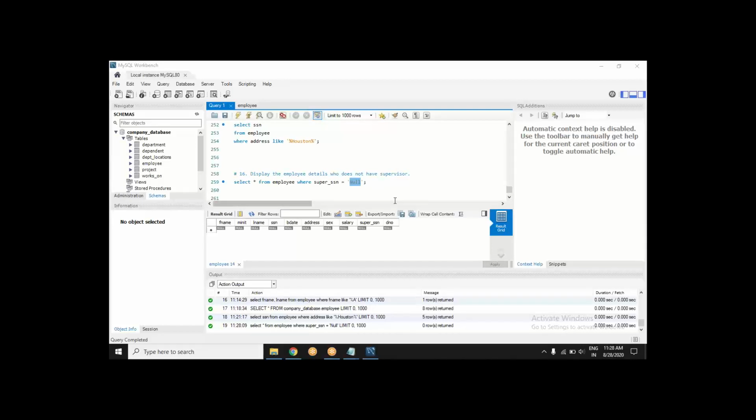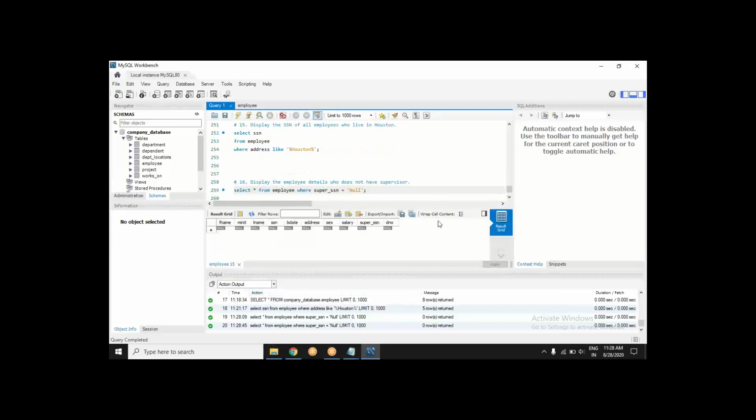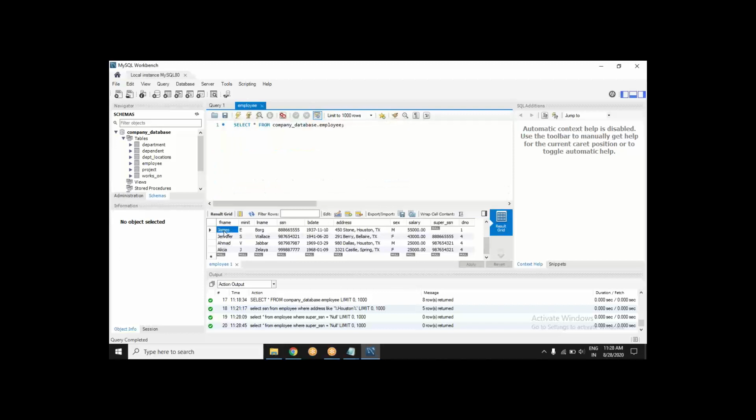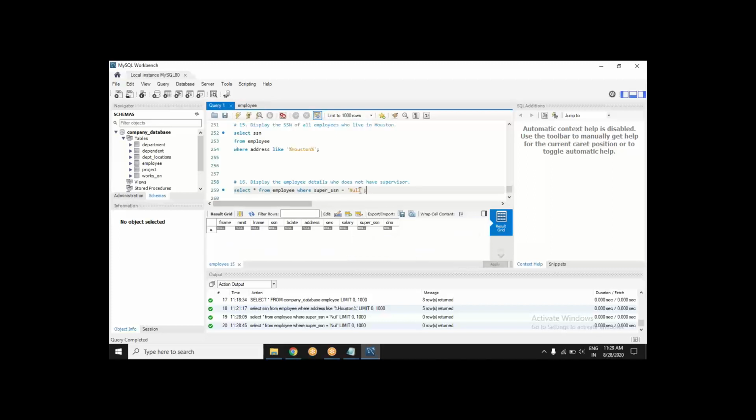Okay, let's check this out. Supervisor, there is no column supervisor, Sanyogita. If I run this query, it is not giving me any result. If I see the table, there should be a person's details. It is James, whose details I wanted to see. There is James, who does not have a supervisor, so his details should have appeared. However, it is not happening.